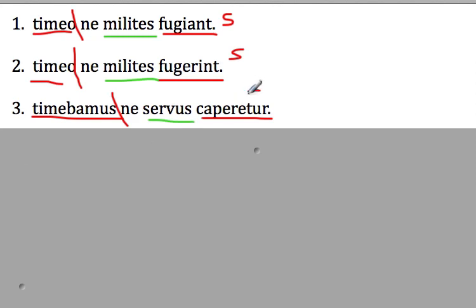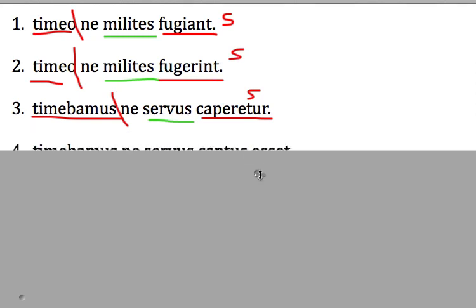Okay, caperetur is an imperfect subjunctive. You see the capere there? That's like the second part of a dictionary entry. Imperfect subjunctive. We were afraid that the slave was captured. This could also be, we were afraid that the slave would be captured. Okay, it can either be same time, we were afraid he was captured, or time after, we were afraid he would be captured.